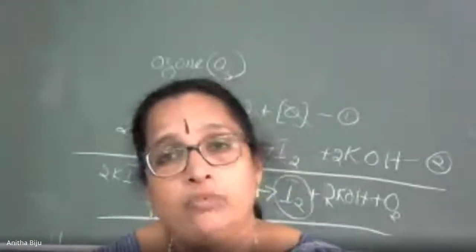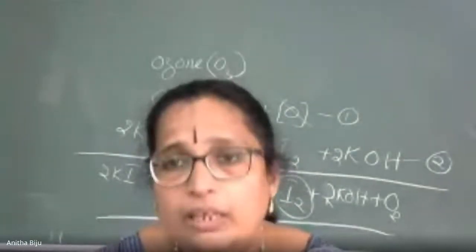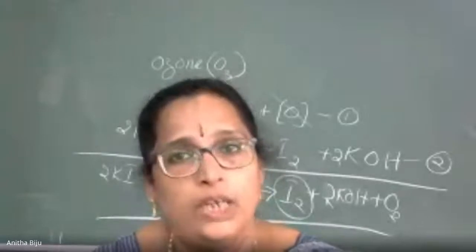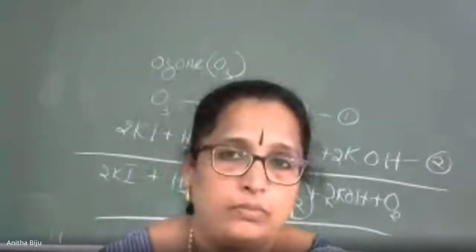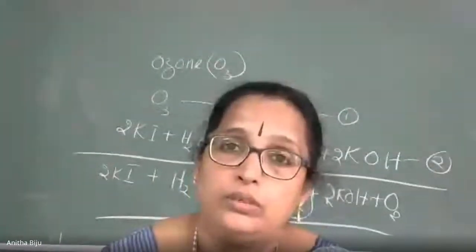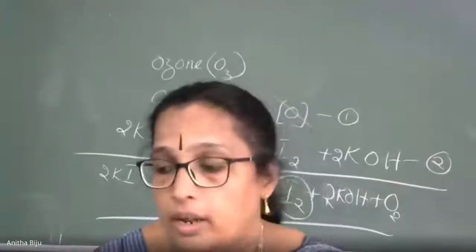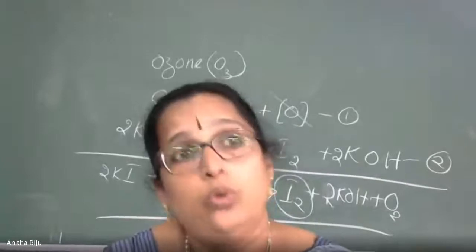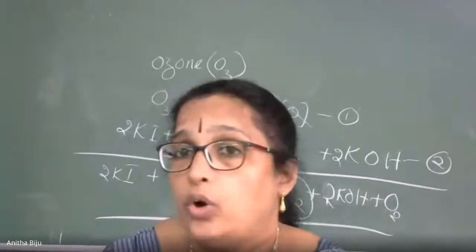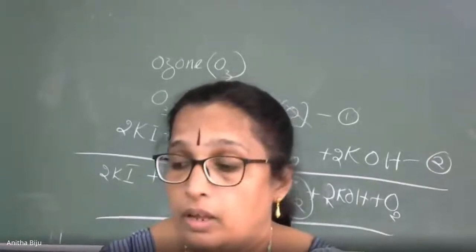It reacts with ozone very quickly, forming nitrogen dioxide and oxygen. Because of this, ozone gets consumed. That means depletion of the ozone layer is taking place. So how are nitrogen oxides formed in the atmosphere?